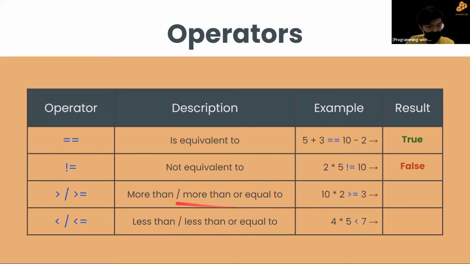So the next two, we have more than equals to, less than equals to, which is quite self-explanatory. So similarly, the example is 10 times 2 more than equals to 3. Is 20 more than 3? Yes, right? So this will give true. Next, we see is 20 less than 7? That's not true, right? So we have a false because 20 is more than 7.